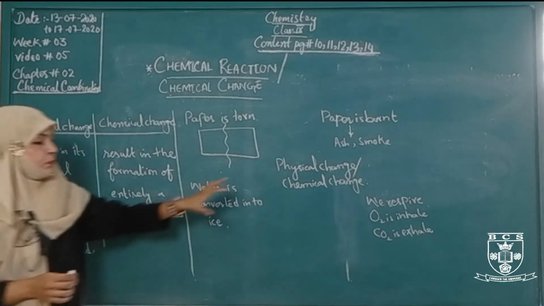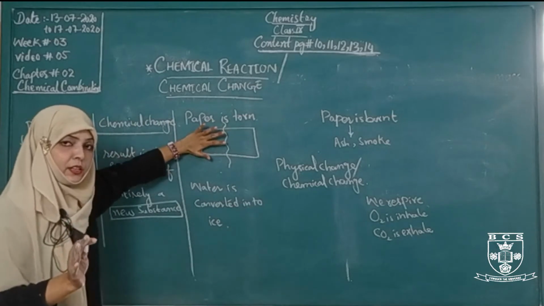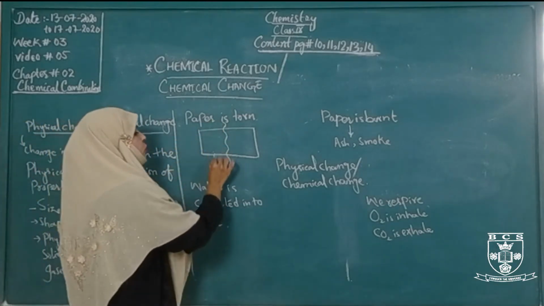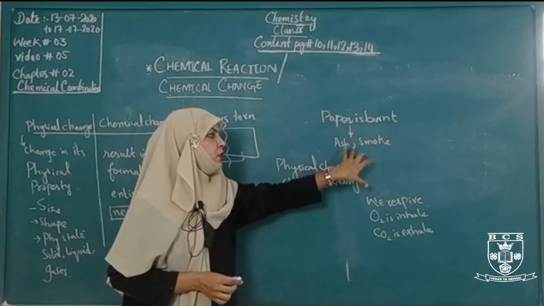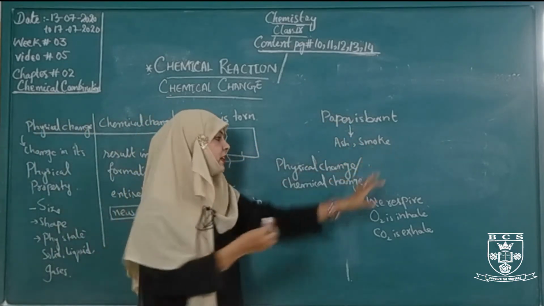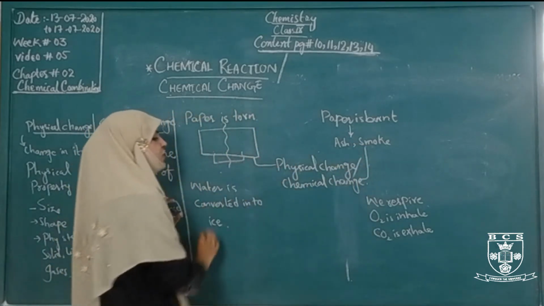So here, what is a physical change? Paper is torn, paper is still paper, nothing else. Paper is torn into two pieces. This is a physical change. Paper is burned and converted into ash and smoke. This is a chemical change. It is a physical change.